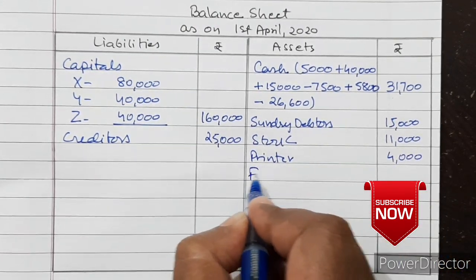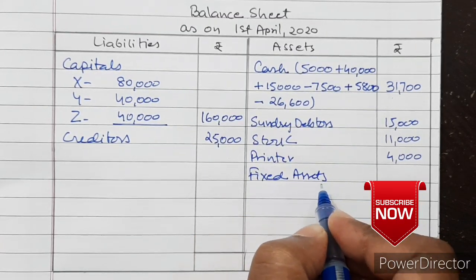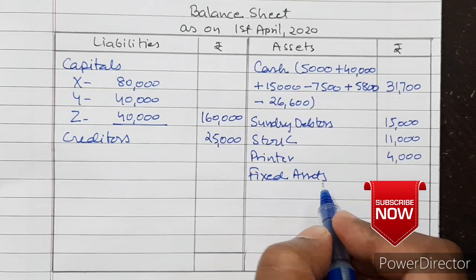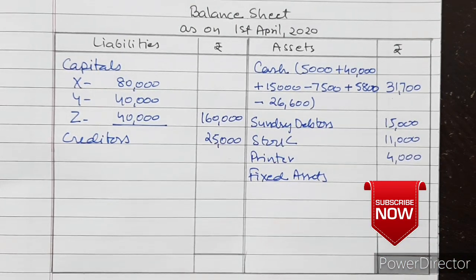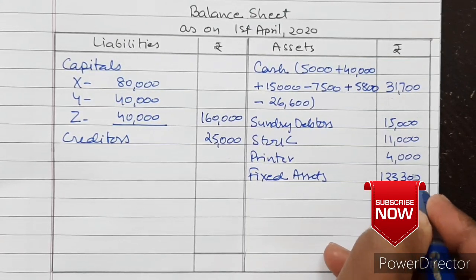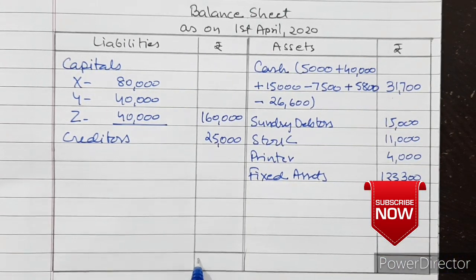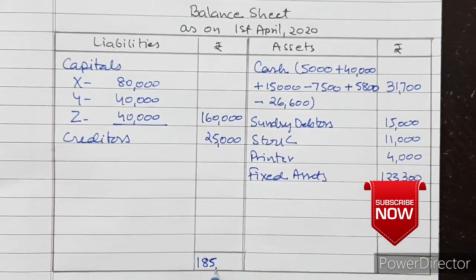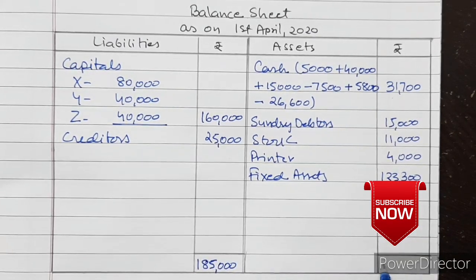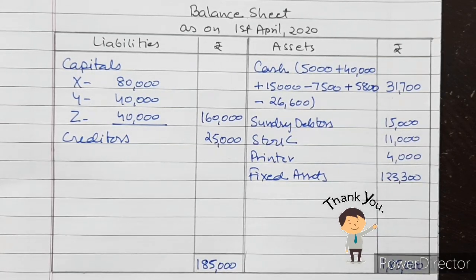Then fixed assets, it is also depreciated by 10%, so 123,300. So grand total is 1,85,000. That is the solution.